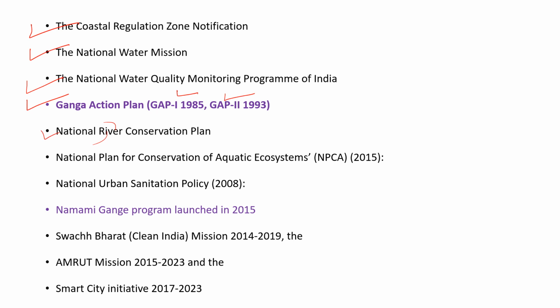The National River Conservation Plan, National Plan for Conservation of Aquatic Ecosystems in 2015, National Urban Sanitation Policy 2008, Namami Gange Program launched in 2015, Swachh Bharat Mission from 2014 to 2019, Amrut Mission from 2015 to 2023, and the Smart City Initiative from 2017 to 2023.